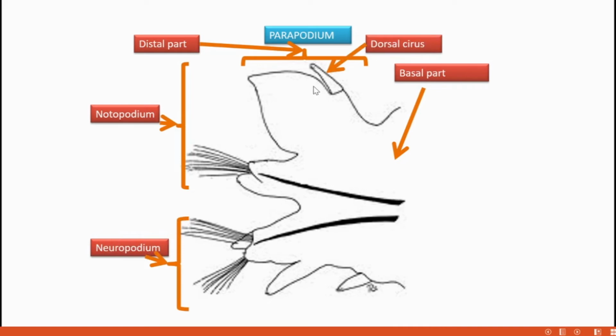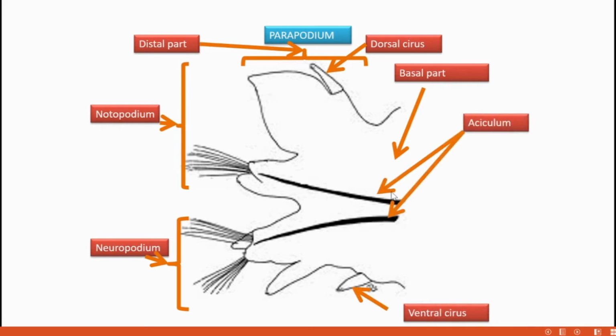And towards the dorsal side there is a probe. It is called the dorsal cirrus. Towards the ventral side another one is called ventral cirrus. And among the setae, one is very thick and long. That thick long seta is present inside the parapodium.